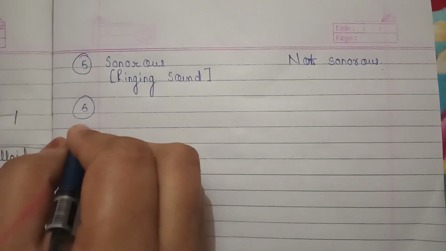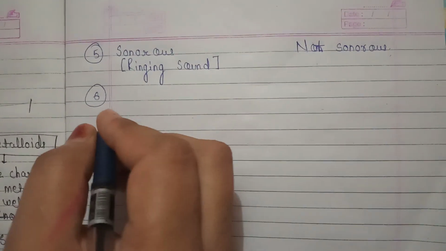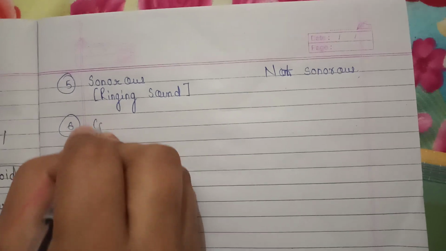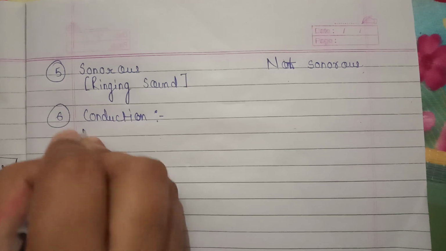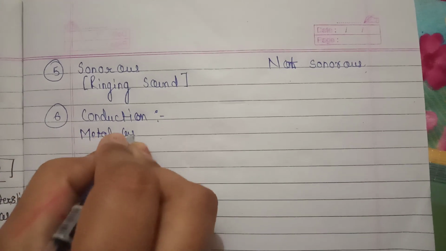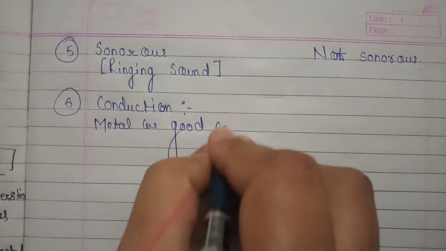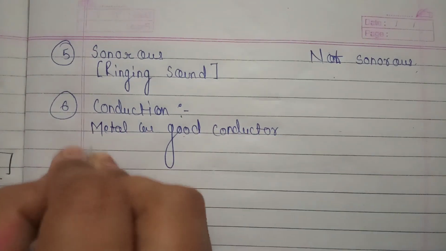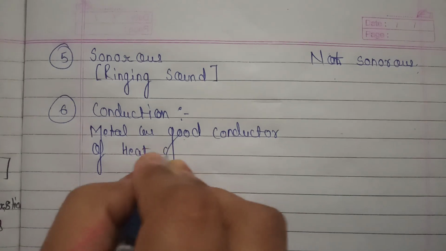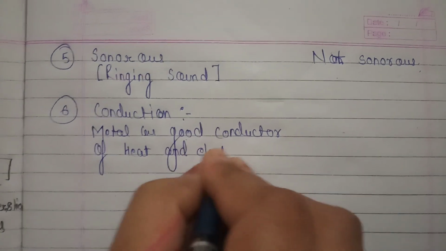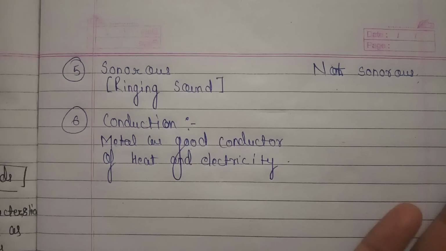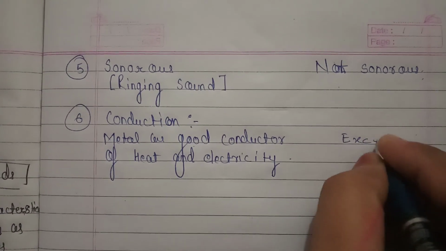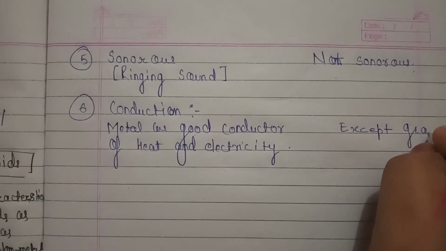Sixth, this is a very important property, which you know very well, related to conduction. Metals are good conductors of heat and electricity, whereas non-metals are poor conductors of heat and electricity, except graphite.